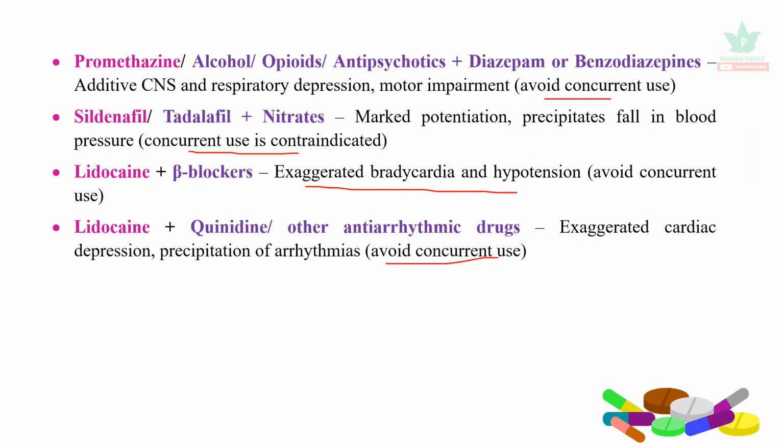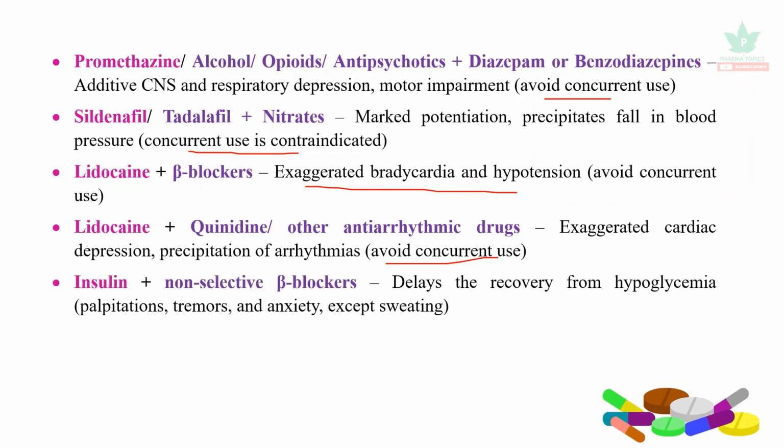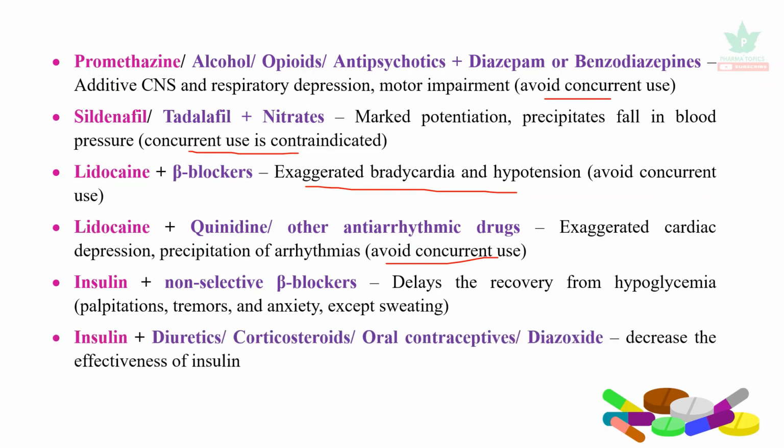Insulin, when it is combined with non-selective beta blockers, delays the recovery from hypoglycemia. It may lead to palpitations, tremors, anxiety, but it does not affect the sweating. Insulin, when it is clubbed with diuretics, corticosteroids, oral contraceptives, or diazoxide, decreases the effectiveness of insulin.